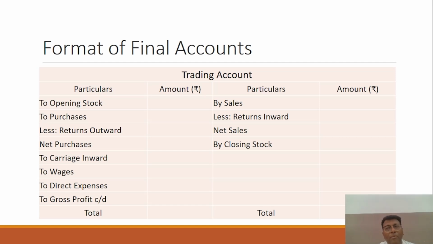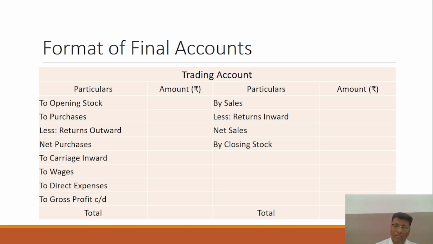Suppose another example: who made this product? No doubt the workers. Workers are directly involved in the production process, and the wages paid to those workers are included in the direct cost, related to the direct production. So the wages would be shown in the trading account, right? Whatever expenses you consider, if those are related to the production process or the factory, at that time you have to consider them in the trading account, right?